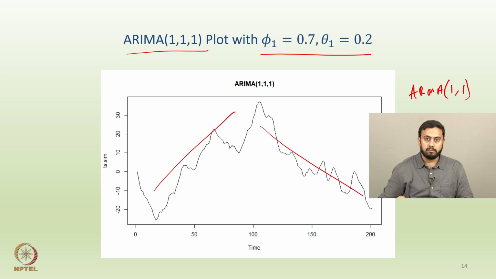Because, like I said, if you remember, the criterion for an ARMA process being stationary is that both these coefficients happen to be between -1 and 1. Then we can say that the ARMA process is stationary. So even though this initial ARIMA 1,1,1 process is non-stationary, differencing this once would produce a stationary ARMA 1,1 process.